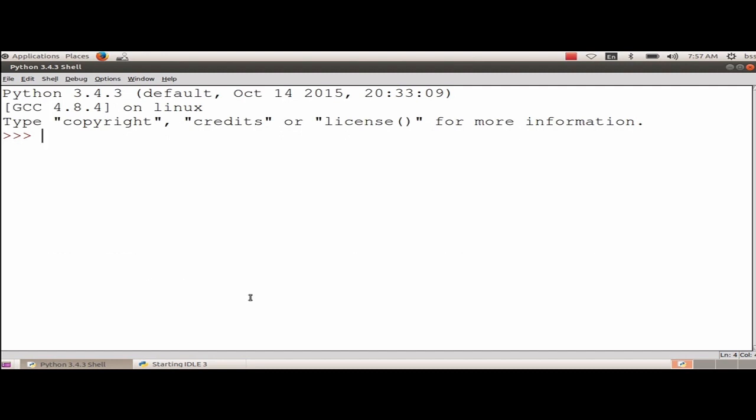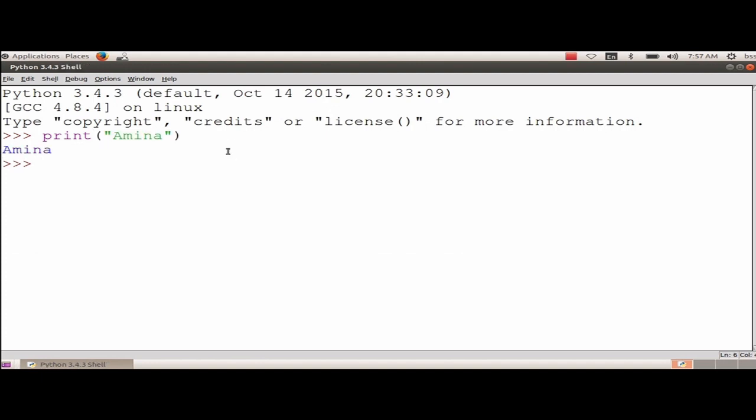Here you can use the commands. First we can do the program or the command using print. If you have to display any content, you can use print. So here we are printing a name. You have to use double quotes if you are using English statements.